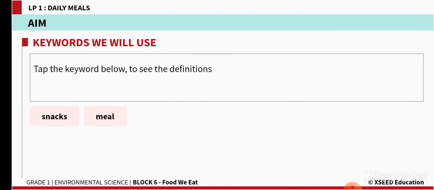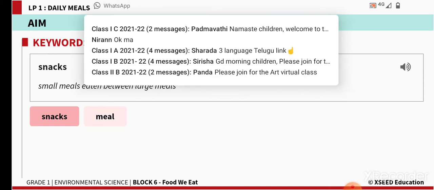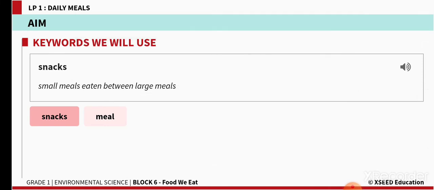See, we have 2 keywords for today's class. Snacks, a very familiar word for you, children. Snacks, that means what? Small meals eaten between large meals. Your parents might be saying don't eat too much of snacks. Why, children? Because they are not the main meals. They are the small meals eaten between the large main course food. And spelling S-N-A-C-K-S, snacks means small meals eaten between large meals.